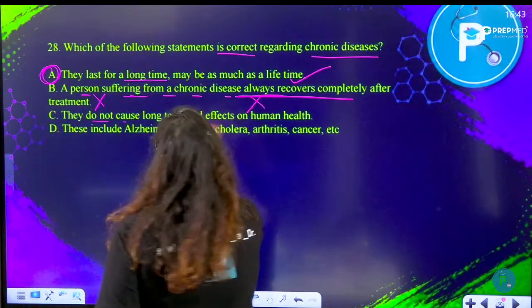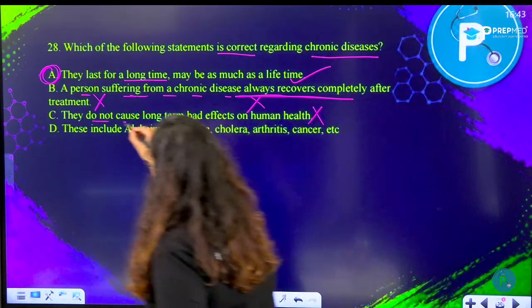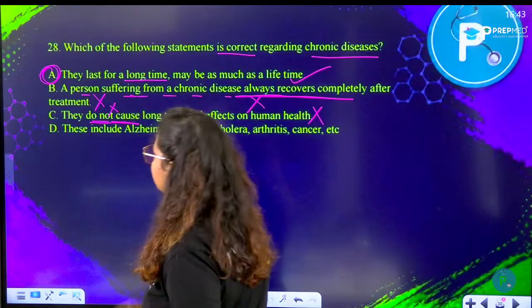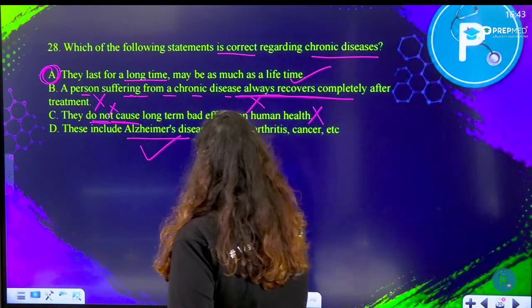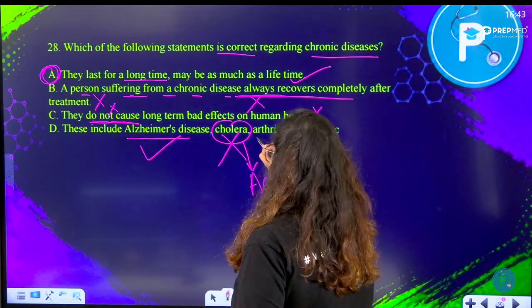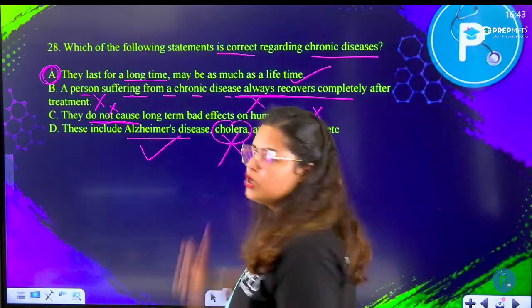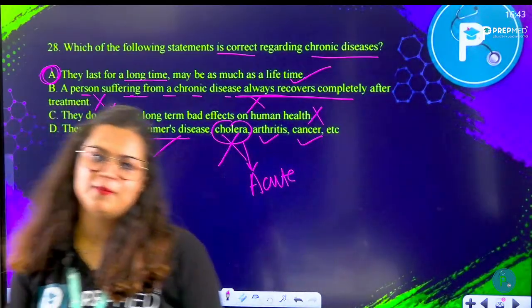This thing is wrong. They do not cause long-term bad effect on the health. No, they do cause long-term effect. These include Alzheimer's. Yes. These include cholera. No, cholera is an acute disease. Cholera is an acute disease. Okay. Arthritis. Yes. Cancer. Yes, but not cholera. That's why this is wrong. So option A is correct for question number 28.